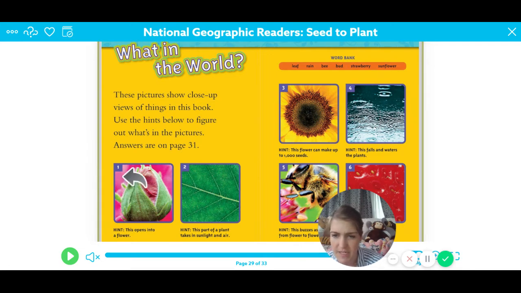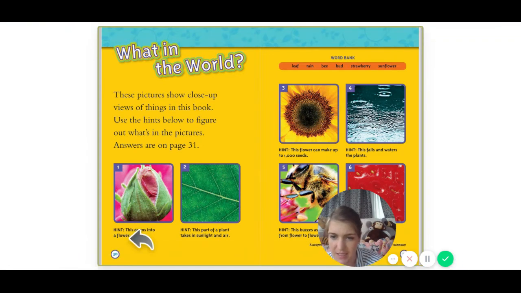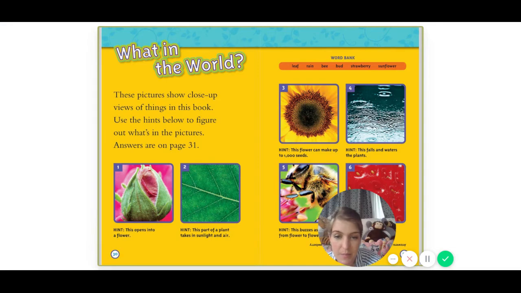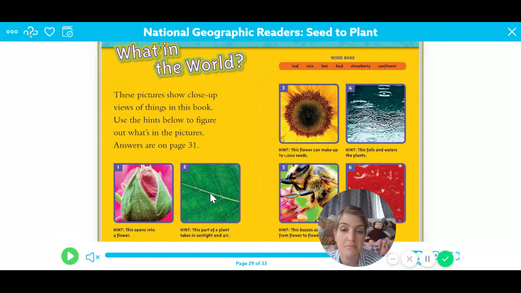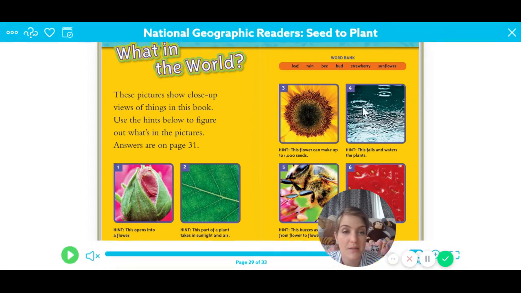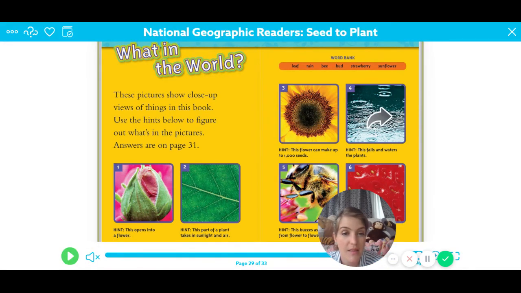So number 1, take a good look. It says hint: if this opens into a flower. Number 2, this part of the plant takes in sunlight and air. Number 3, this flower can make up to 1,000 seeds. Number 4, this falls and waters the plants.